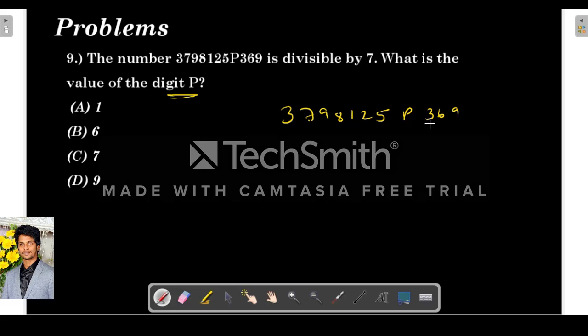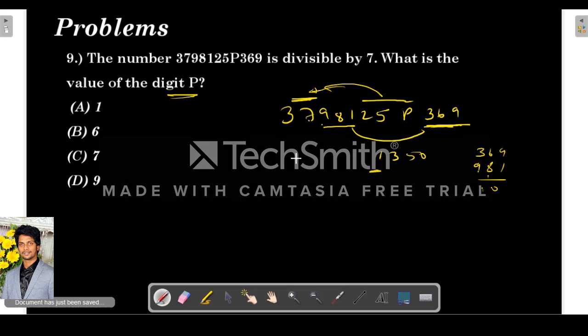So I told you, for the divisibility of 7, we have to make 3-digit groups from the right. So this is one group, this is one group, this is one group, and this is the other group. So we have to add alternate groups and subtract the sums. So what is 369 plus 981? 1350.